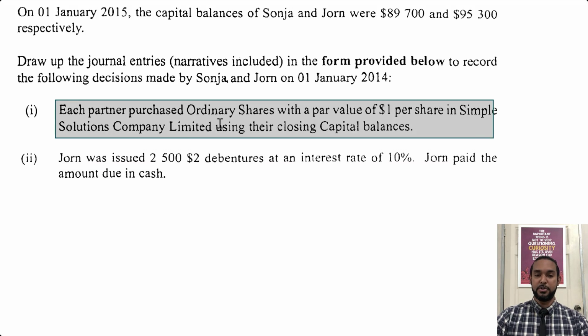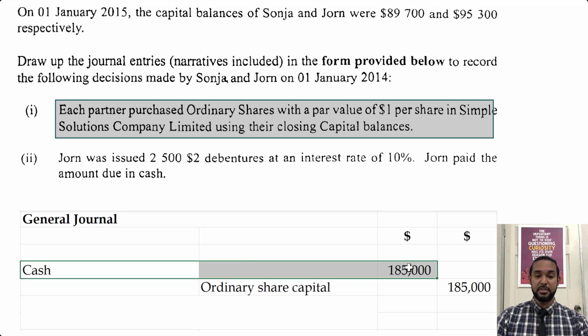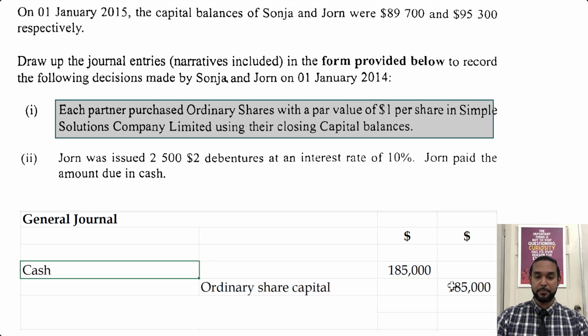Each partner purchased ordinary shares with a par value of $1 per share. So each partner, Sonja and John, purchased their entire capital's worth of ordinary shares. So cash is going to get a total of 89,700 plus 95,300, which is 185,000. And ordinary share capital will be credited for 185,000. Again, with journal entries, as you can see, debit entries come first, credit entries come second, and credit entries are indented relative to the debit entries, all right?